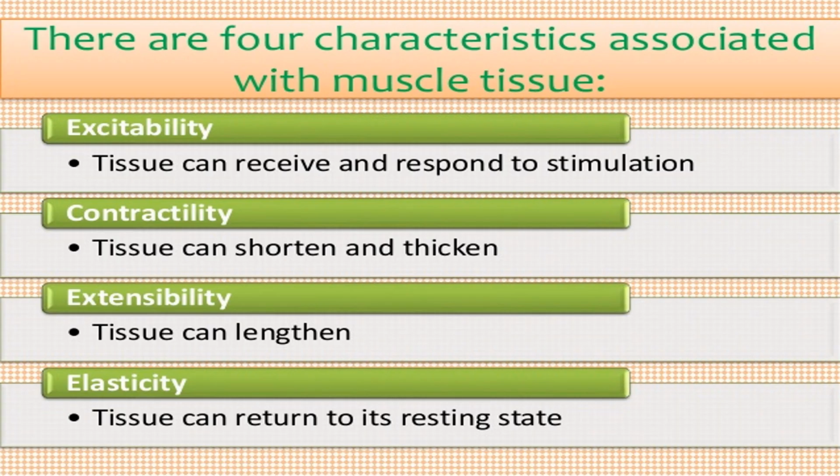The four characteristic features of muscle tissue are: they show excitability or irritability, contractility, extensibility and elasticity. They can respond to stimuli, the tissue can shorten and thicken, the tissue can increase its length and this can return to its resting stage. All these are the features of muscle tissue.